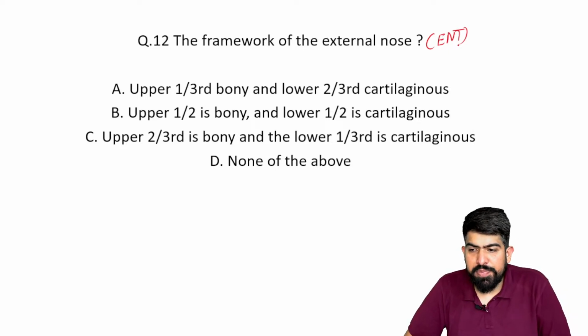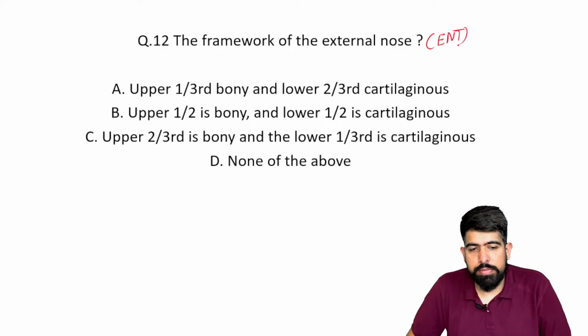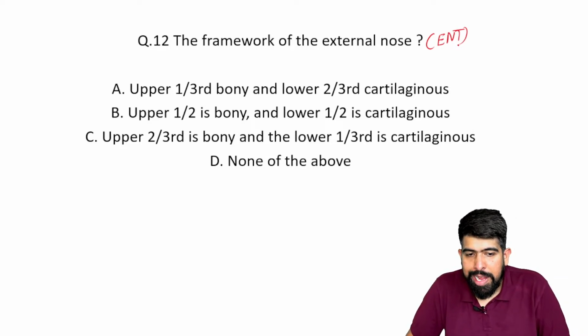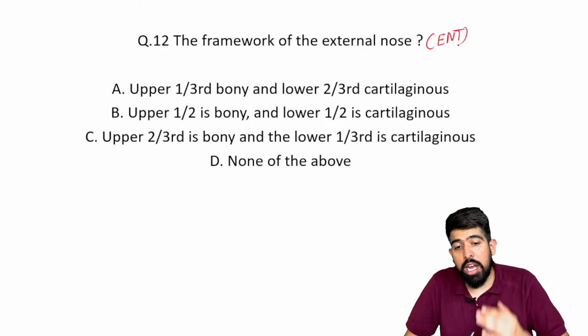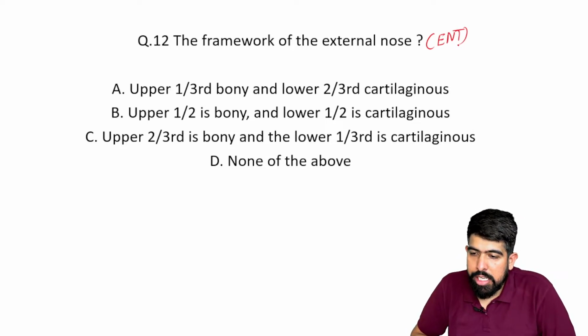Option A says the upper one third is bony and the lower two third is cartilaginous. Option B says the upper half is bony and the lower half is cartilaginous. Option C says the upper two third is bony and the lower one third is cartilaginous.